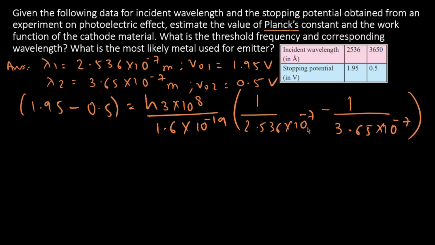Now if you look carefully, here 10 raised to minus 7 and 10 raised to minus 7 are common.